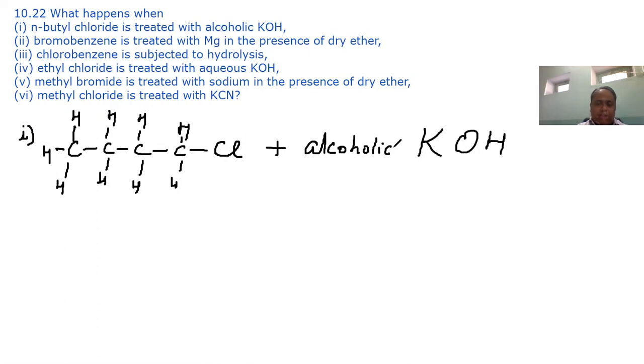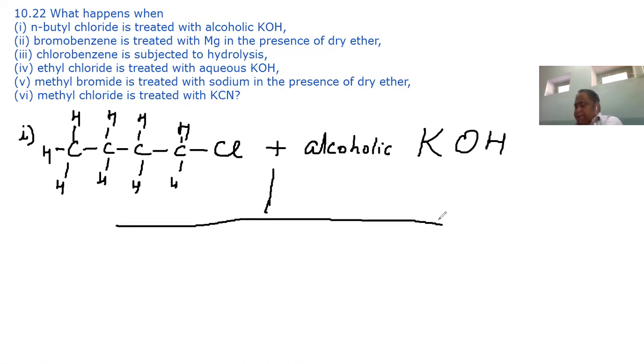With aqueous KOH, substitution takes place. OH will take its place, Cl will come out. But with alcoholic KOH, elimination takes place. Elimination reaction will occur.